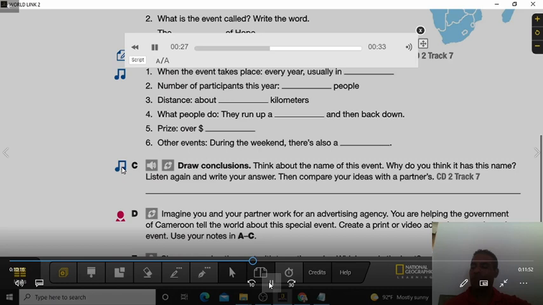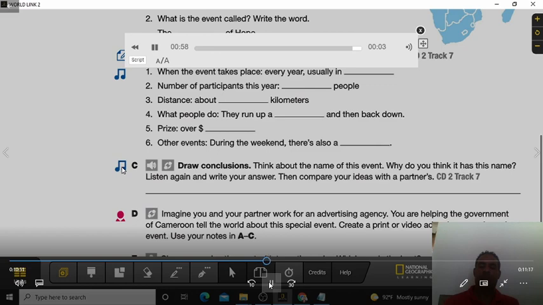They're running about 40 kilometers up and then back down Mount Cameroon, the highest mountain in Western Africa, and an active volcano. I'm standing here with one of the participants in today's race. So, where are you from? Cameroon? Is this your first time at the race? Oh no, I've attended the race many times before. It's a tradition for me and my family. But this year I'm in it for the first time.